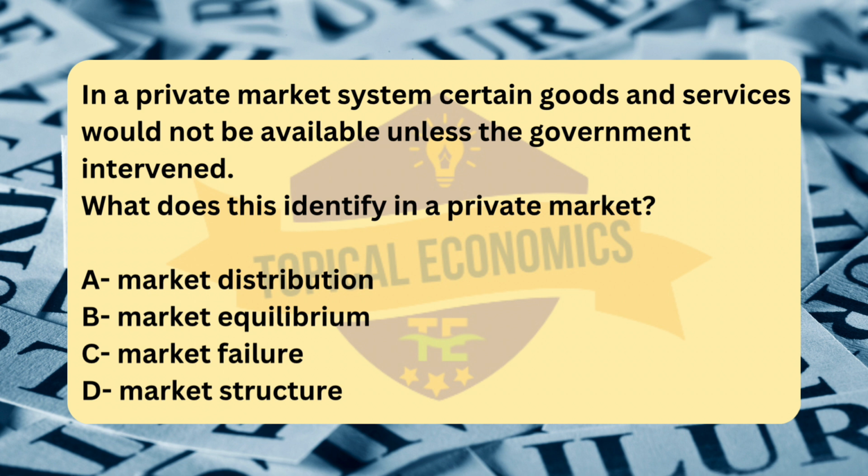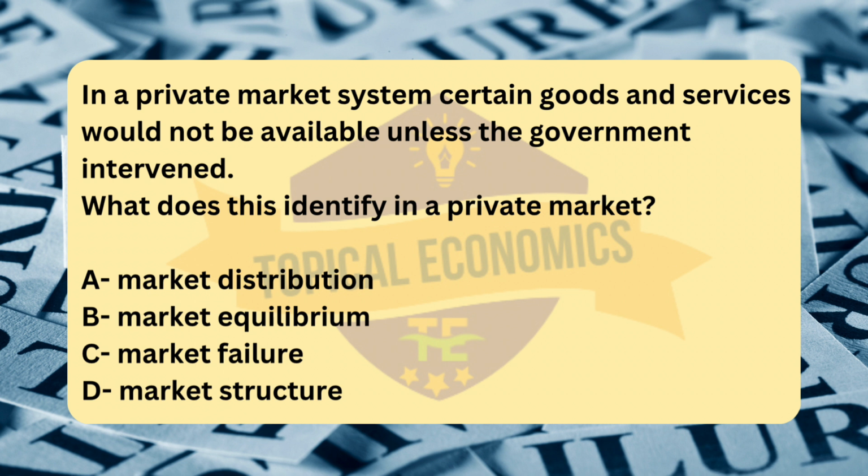Monopoly power. A monopoly may restrict output and raise prices, reducing efficiency in the market. Government intervention, such as providing public goods, correcting externalities, or regulating monopolies, is often necessary to correct market failures and ensure the efficient and equitable allocation of resources.